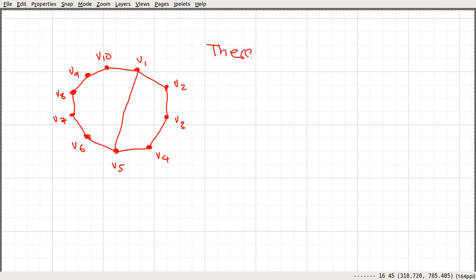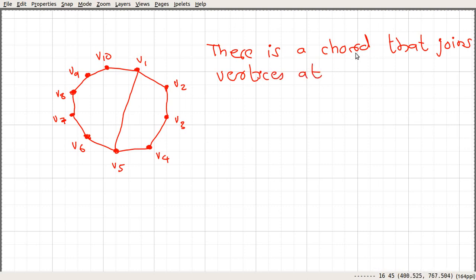So here we can see that there is a chord that joins vertices at distance less than 5. One such chord will be something like this.